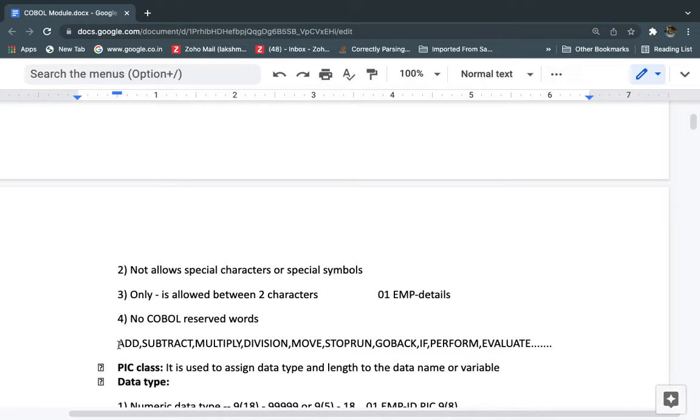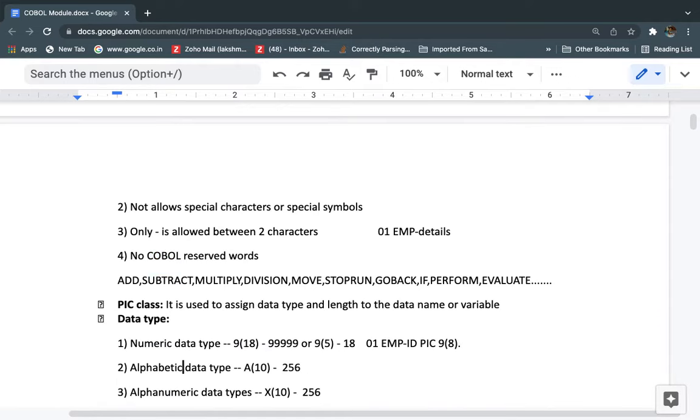We have a few reserved words, which are nothing but predefined verbs in COBOL. So those can't be defined as a variable name in the data division. So we need to give the variable name by using these four rules, so that the variable can be valid.